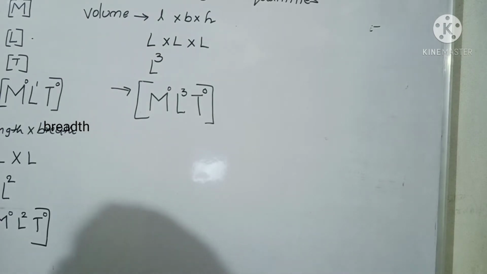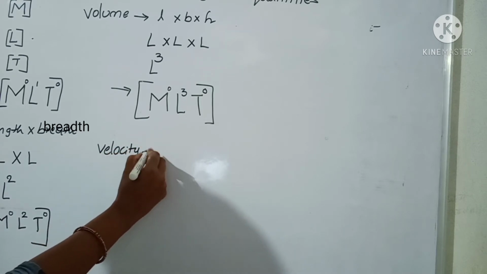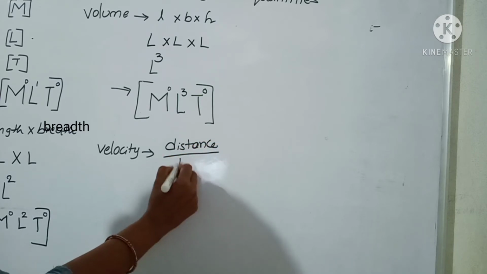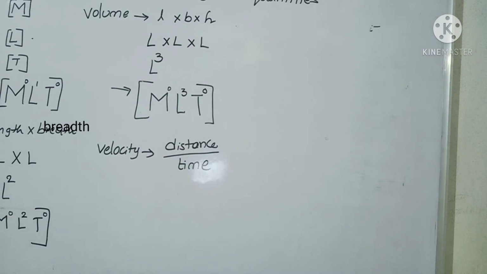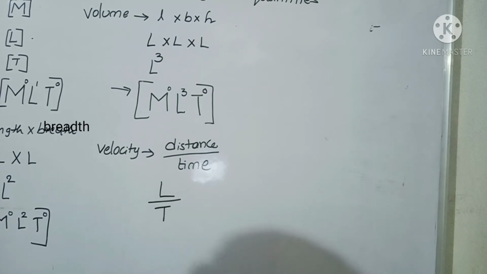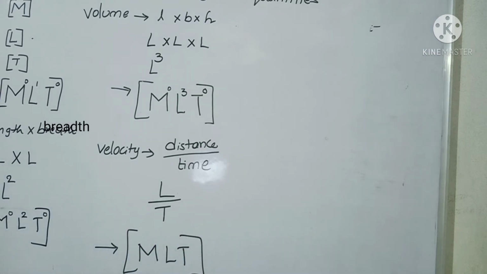Okay, next go to the next formula, that is velocity. So velocity formula is nothing but distance by time or displacement by time. So distance is nothing but the actual length of the path we can call. So this is represented by L by time T. So now write here the formula M L T. So here mass is absent in that formula, so M power 0.